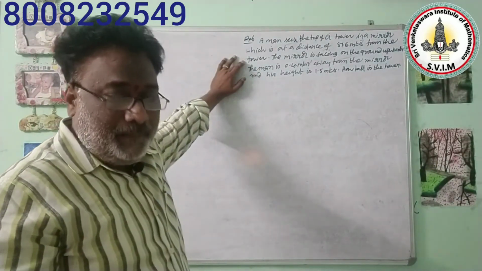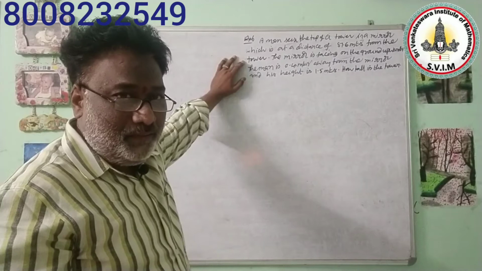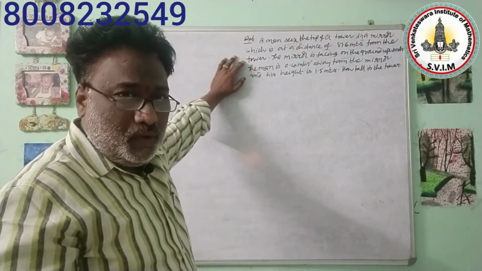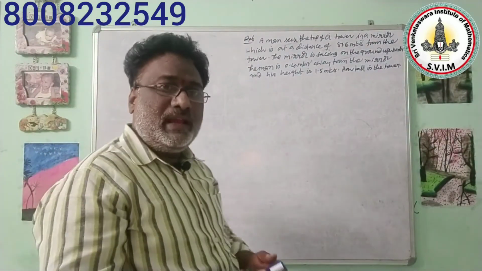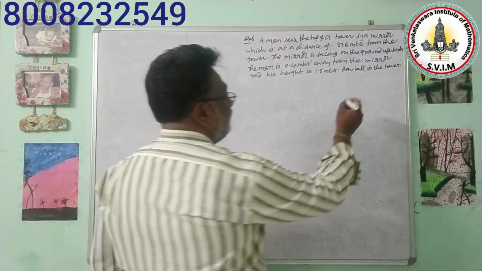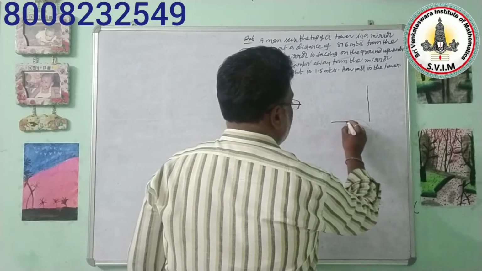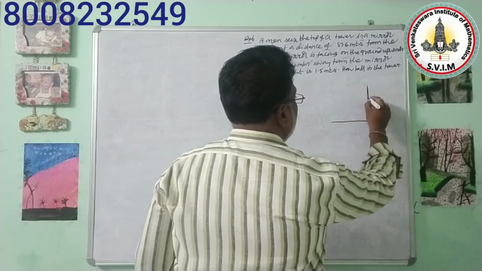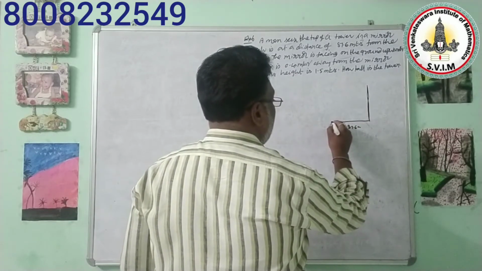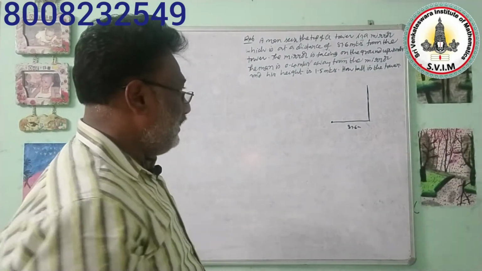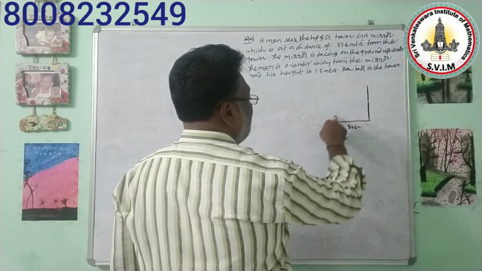Let me explain one more time. Here one tower is there. The top of that tower, one man is seeing in the mirror. That mirror is located 87.6 meters of distance from the tower. So here we can draw the figure clearly. This is the tower. From this tower, 87.6 meters of distance, one mirror has been arranged. Here one person is there. That person is seeing the top of this tower in the mirror.